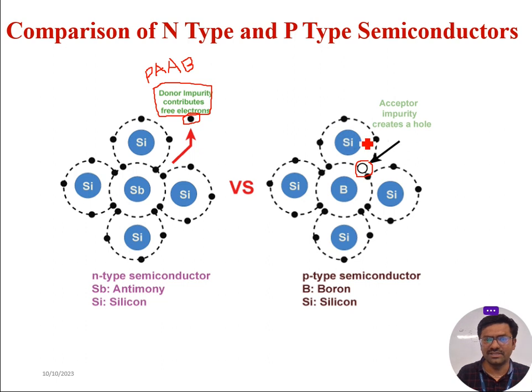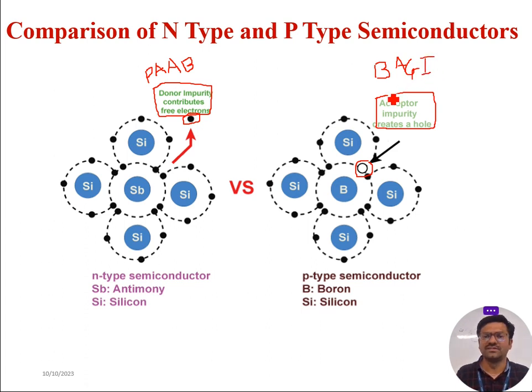Coming to P-type material, what are the materials used for P-type semiconductor construction? They are called acceptor impurities. What are the examples of acceptor impurities? Boron, aluminium, indium, gallium.